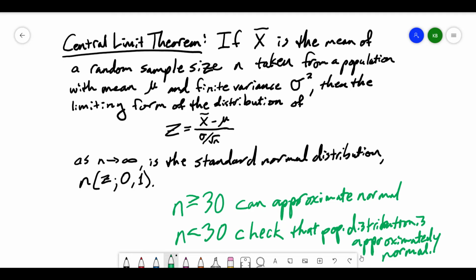But for right now, what we're going to use is this idea that as long as our sample size is greater than or equal to 30, then we can use a normal approximation to talk about the probability of different outcomes. And that if it's less than 30, we need to check to make sure that it actually has an approximately normal distribution for us to be able to use the normal distribution stuff.